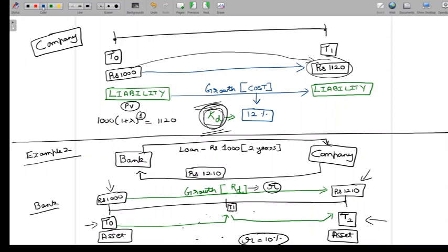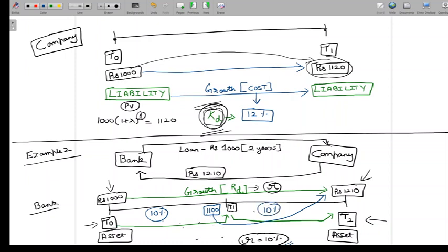Let's try that out. 1,000 grows at 10% for 1 year, so the value of the asset at T1 is 1,100. And 1,100 again grows by 10% and becomes 1,210. So 1,000 to 1,100 we see a 10% growth, and 1,100 to 1,210 we see another 10% growth.